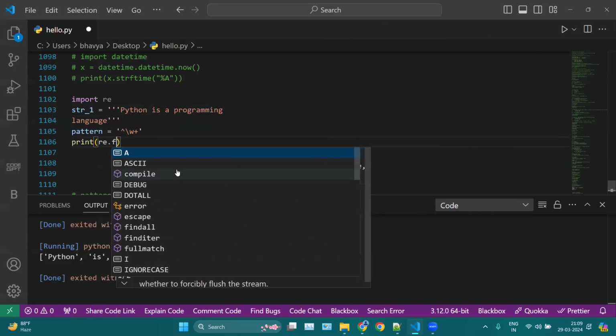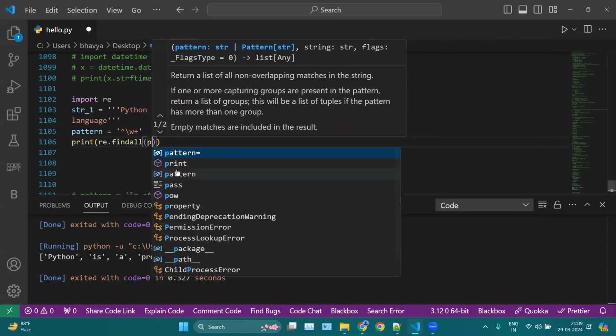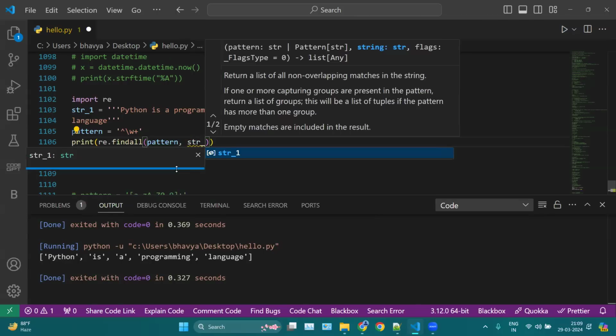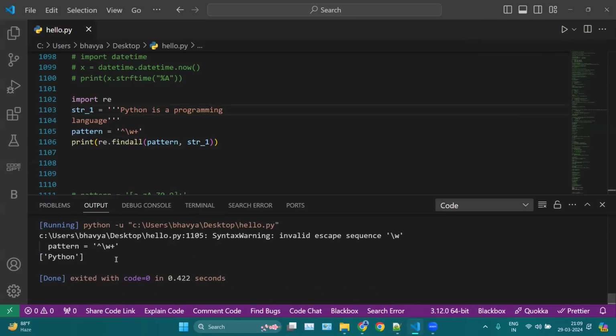let's say again, but find all. Like here we can provide pattern, comma, your string underscore one. Okay. So you can see we have this Python only.